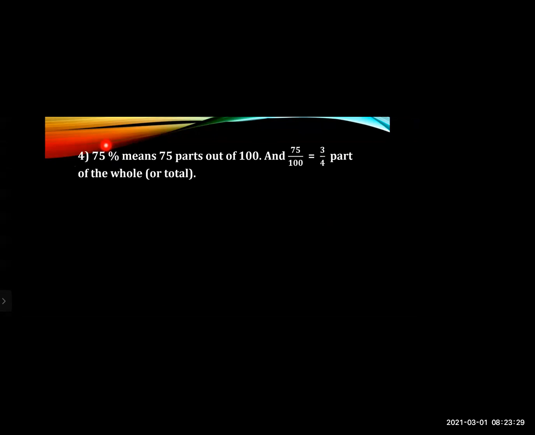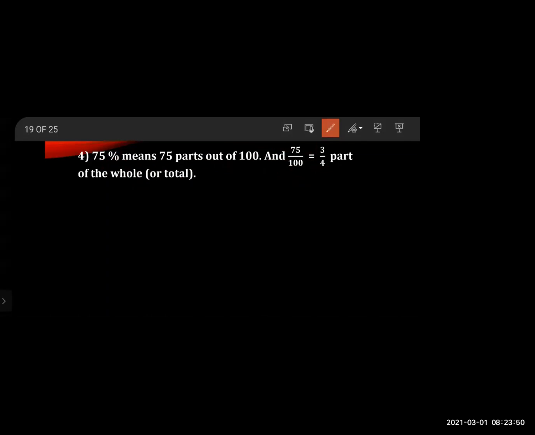Now here, 75%. So first step what? You have to mention it in the ratio form. 75% means 75 upon 100. So now when you have to turn it into its lowest form, which number will you divide by so that you will get 3 upon 4? You will have to divide it by 25. The table of 25: 25 3s are 75 and 25 4s are 100. So you will get the simplest form, 3 upon 4. So the ratio for 75% will be 3 upon 4.